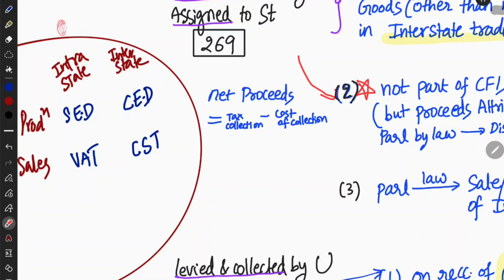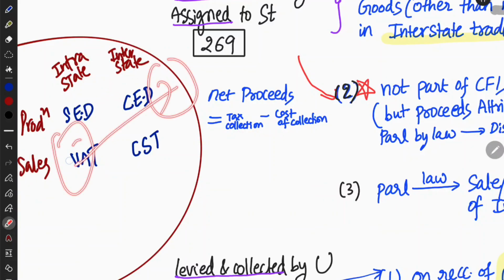But let's say I gave that petrol production to someone in the state, and an excise duty is imposed on me. That is over. Now the other person is going to sell that to someone else. On the sale, if you are imposing tax, that is called VAT. VAT is a sales tax by the states. That is intrastate. So what taxes will the state get? Tax revenue: one is state excise duty, which is on production, and the other is on sales, that is VAT.